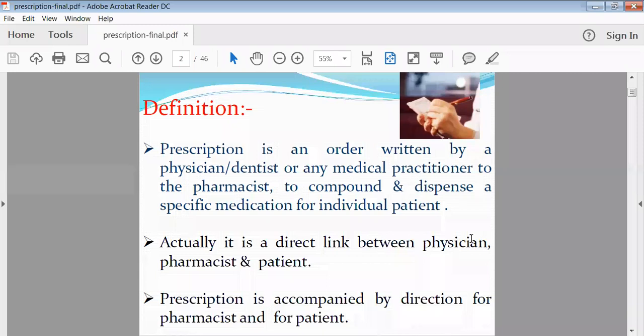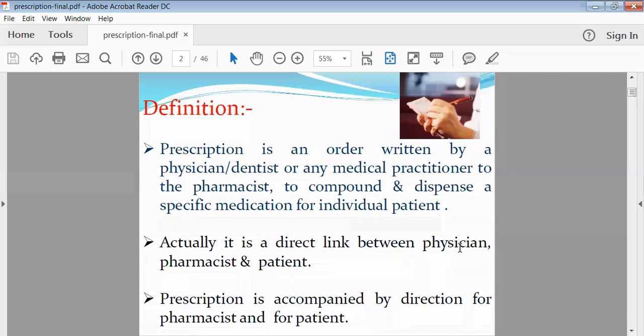So, prescription is nothing but a written order by your physician or the doctor to the medical practitioner or a pharmacist to compound and dispense specific medications for the individual patient. That is called the prescription.